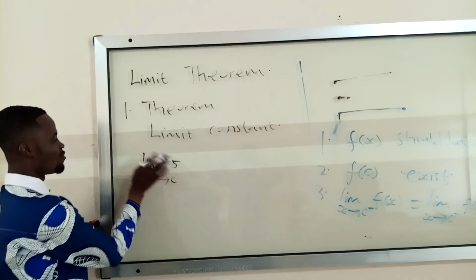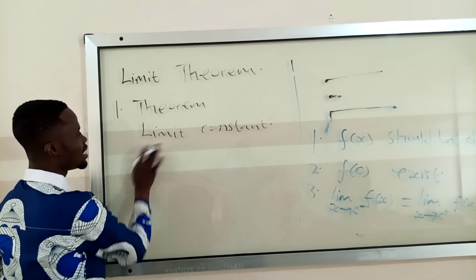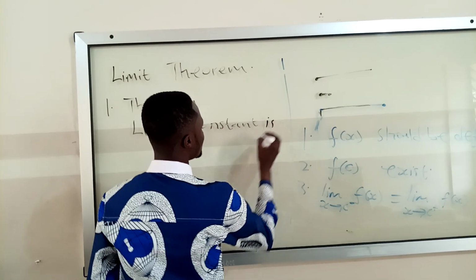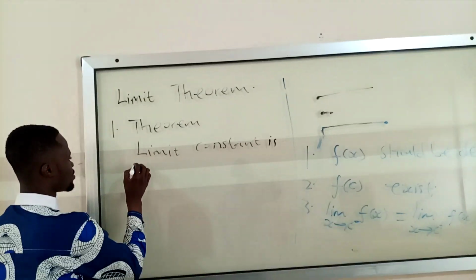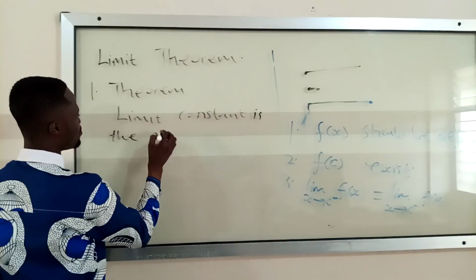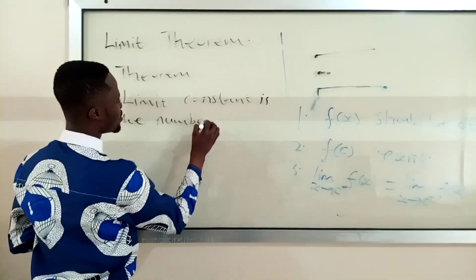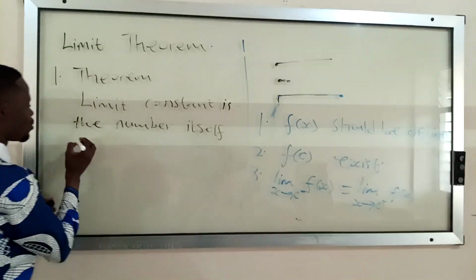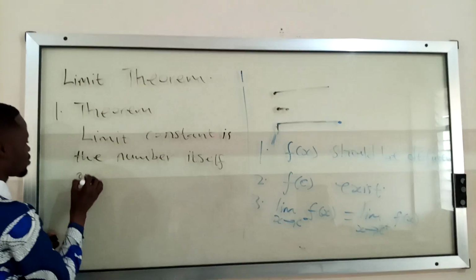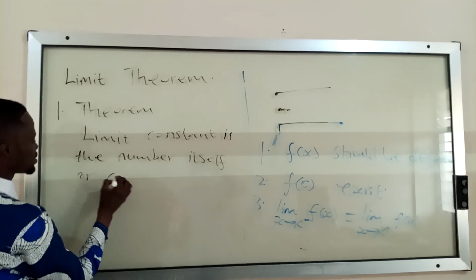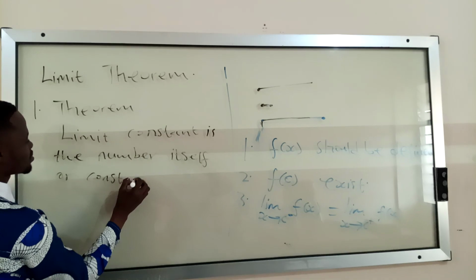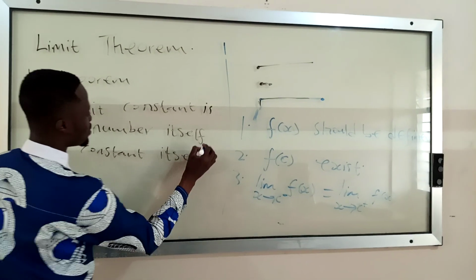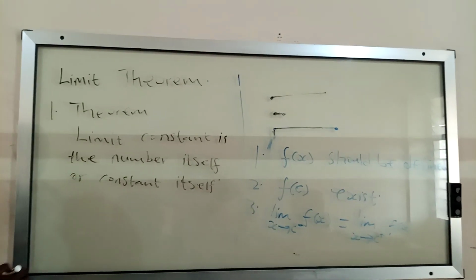So the limit of a constant is the number itself, or the constant itself. That is the limit of a constant.